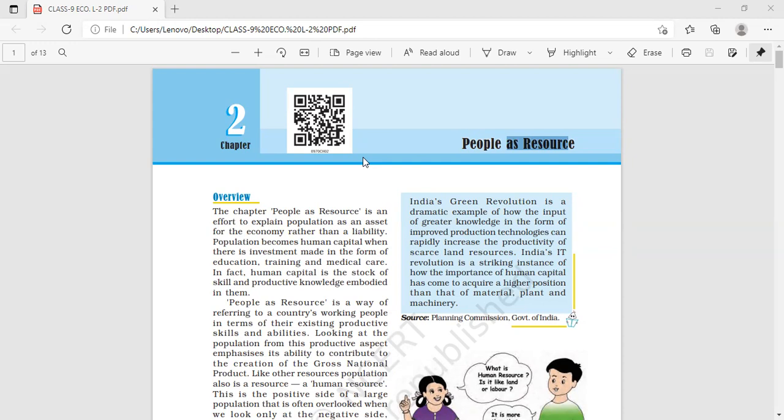Who all remember what the different factors of production were?